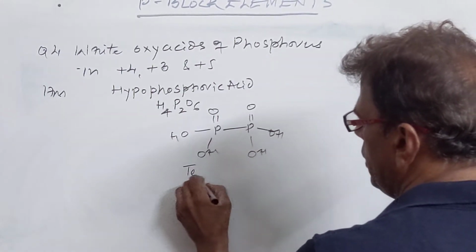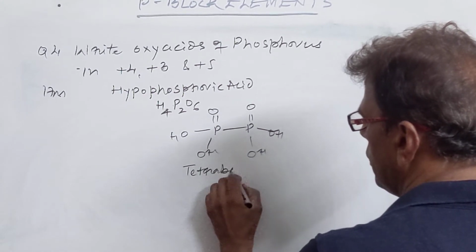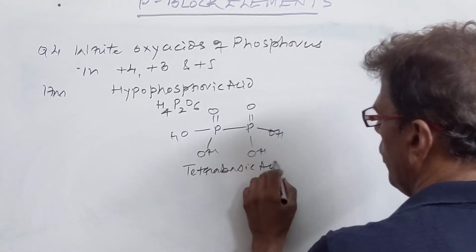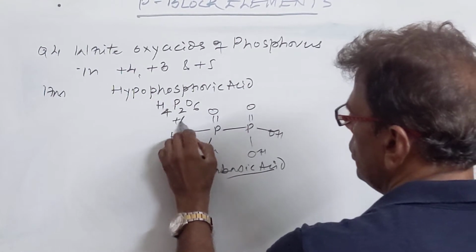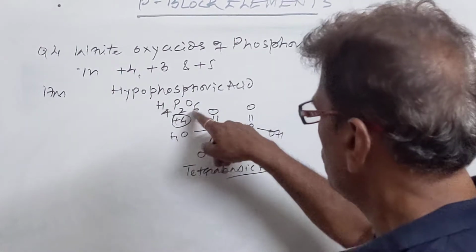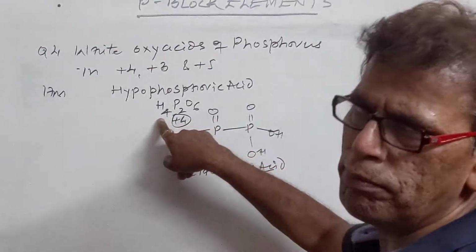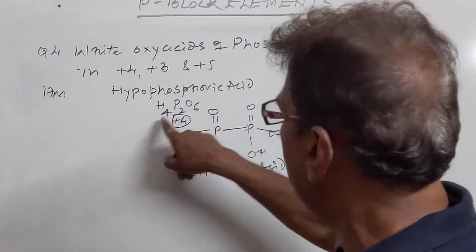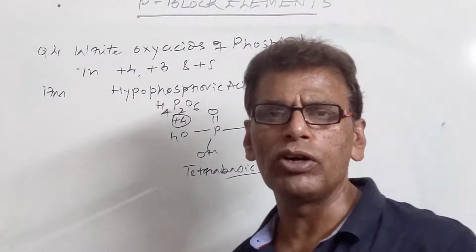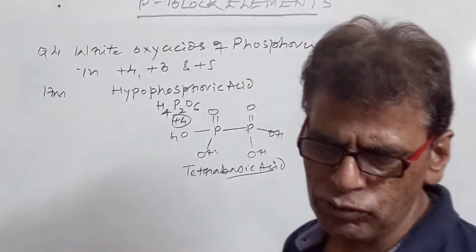It is a tetrabasic acid. Here phosphorus is present in +4 state because oxygen contributes -12. Subtract +4 from it, you will get -8. That is balanced by 2 phosphorus. So each phosphorus is in +4 state.